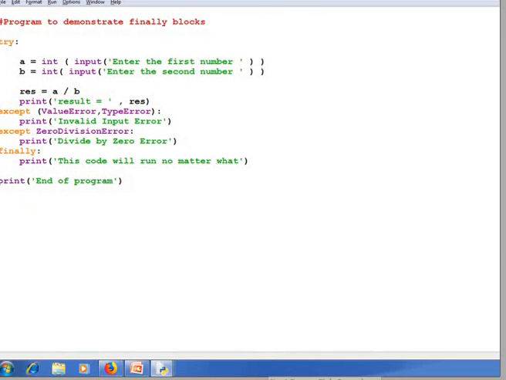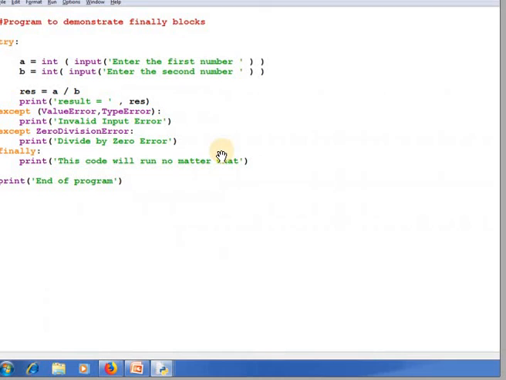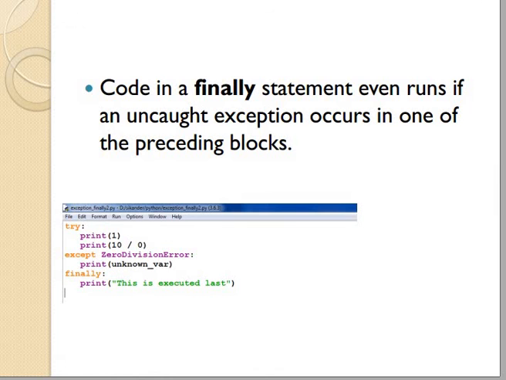Here you can see the output of this program. Here I am giving two numbers, 4 and 2. So what is the result? 2.0. So at the end of execution, this code will run no matter what. Here you can see 4 divided by 8... sorry, an invalid input error occurs, but even after that this code is executed. So from the program you can understand that at the end of the try and except block, the finally block must be executed by the program.